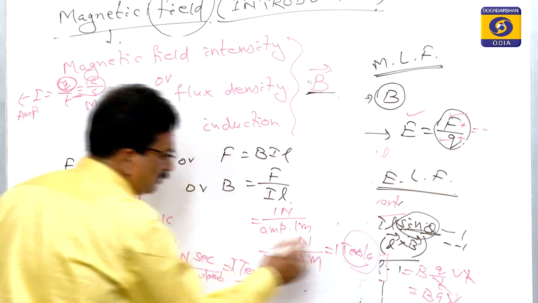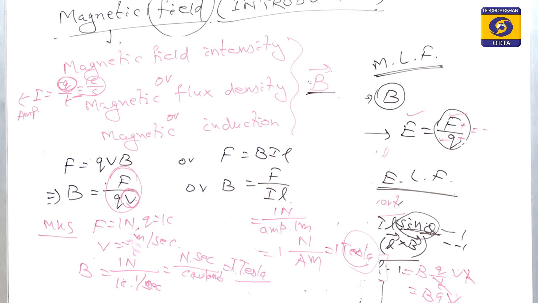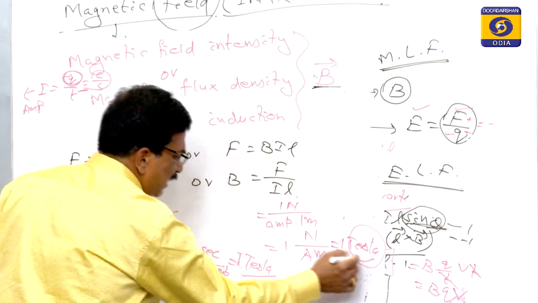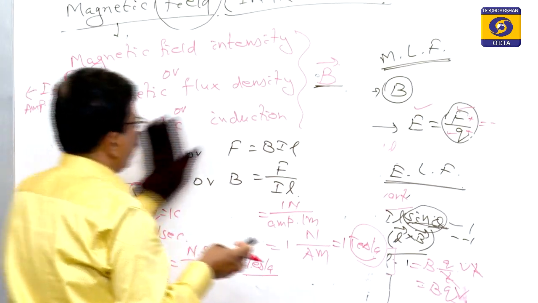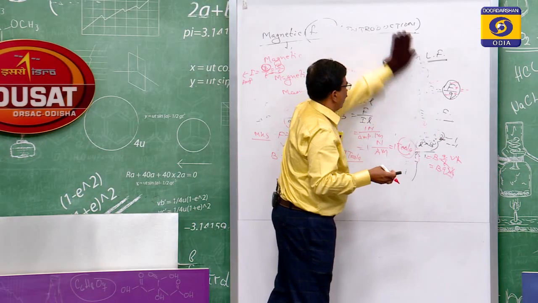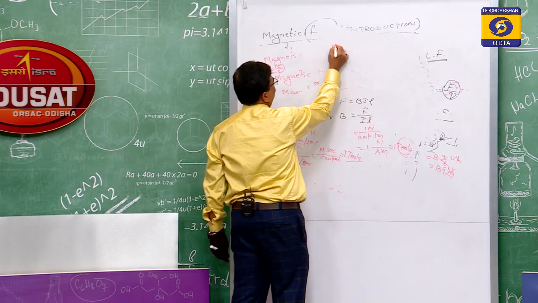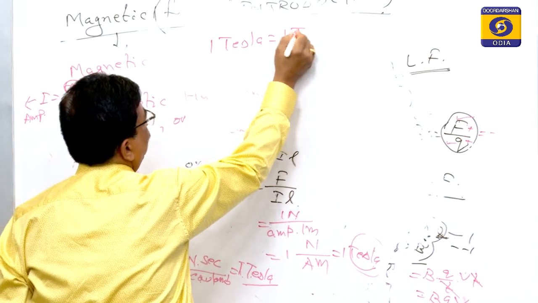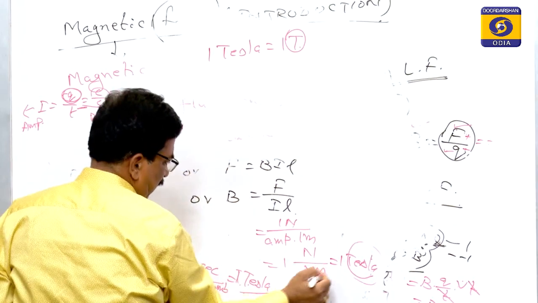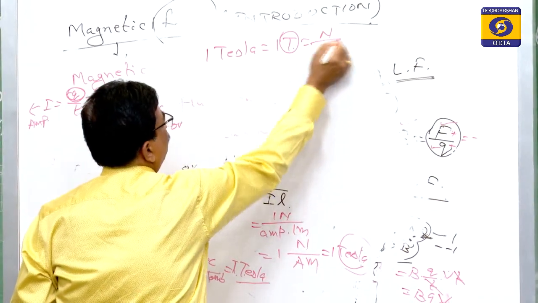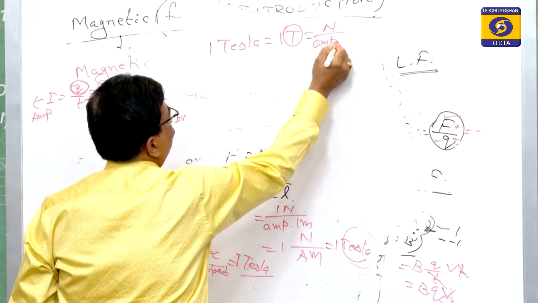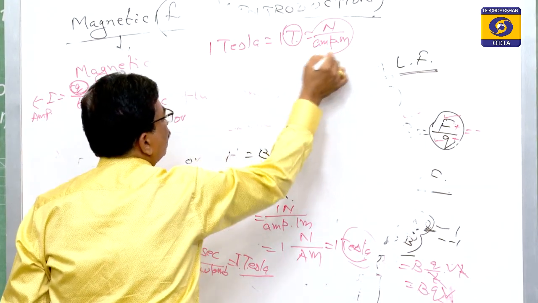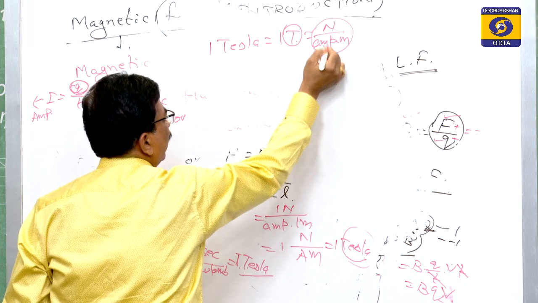Not the Tesla like the container, that is known as Tesla. So Tesla is generally represented as 1 Tesla is equal to 1 capital T. That is equal to Newton by ampere meter, because we are discussing the flow of current only.